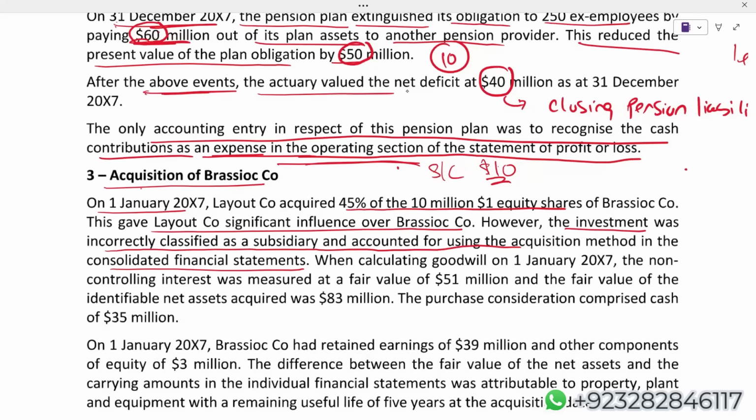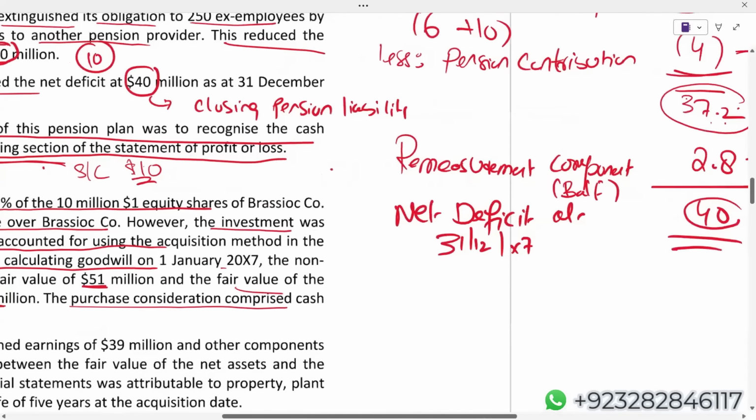Okay, that's great. Okay, great. Now let's come in. When calculating goodwill on January X7, the non-controlling interest was measured at fair value, 51, it means full goodwill. Fair value of identifiable net asset acquired was 83. The purchase consideration comprised cash 35. Now stop. Let me just show you working one. Then obviously we'll go to proper CB platform as well.